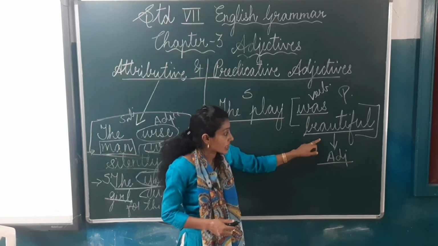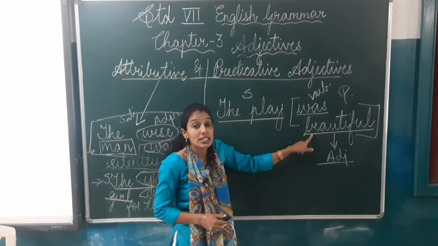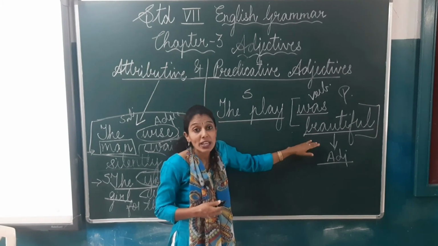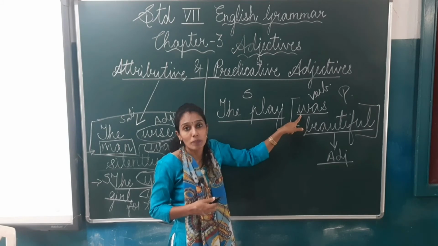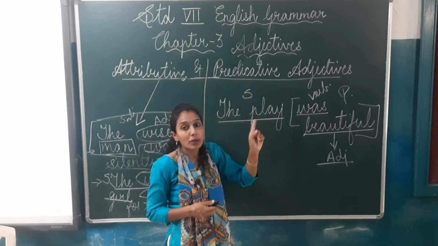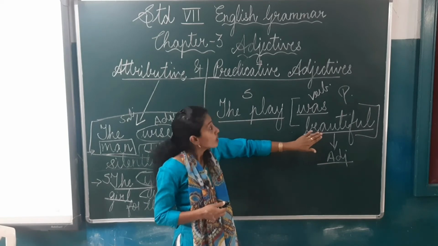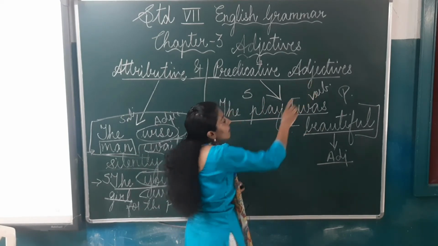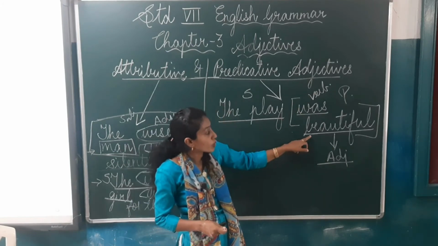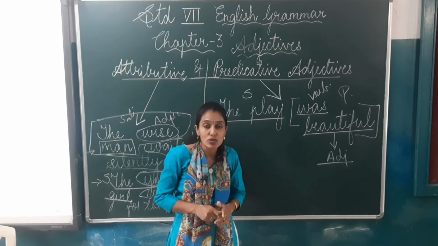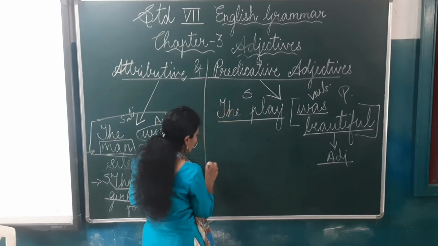But this adjective, after which word have we used it? We have placed it after the verb. So it comes in the predicate part, not in the subject part. So you can say it is predicative adjective. This beautiful is predicative adjective. Understood, children? I'll give you one more example.